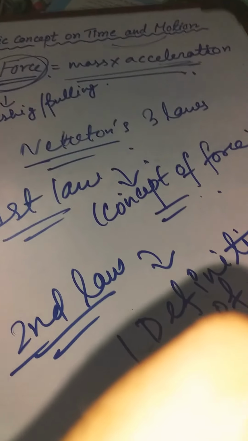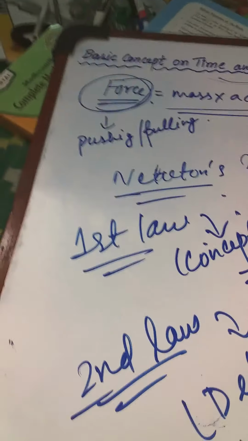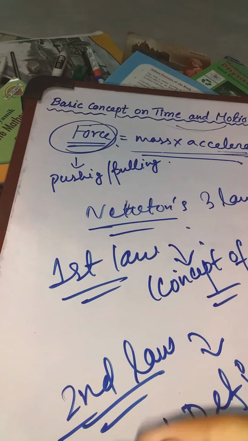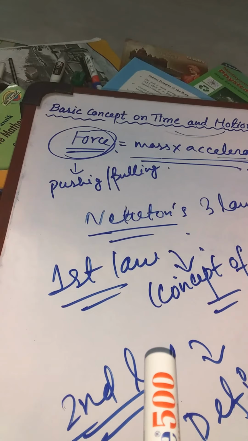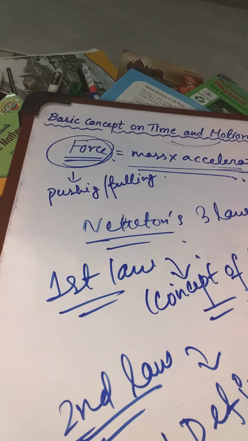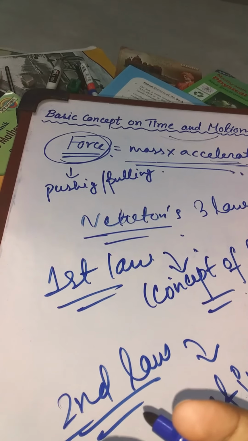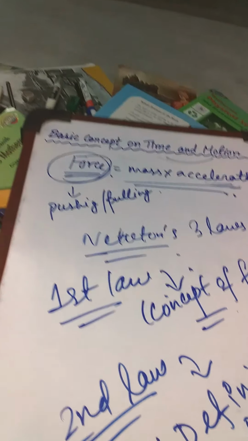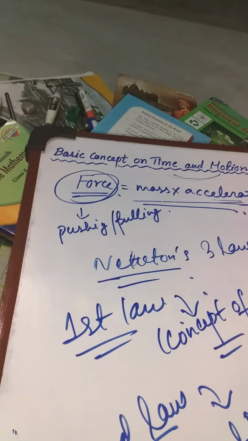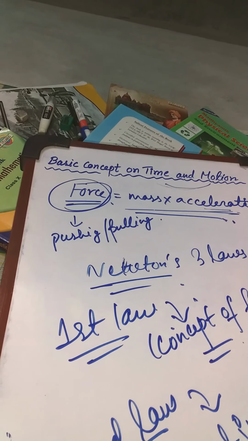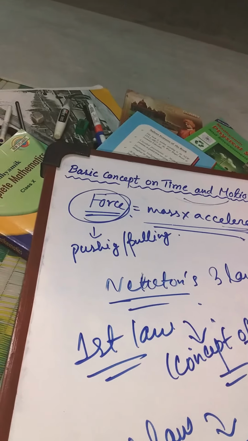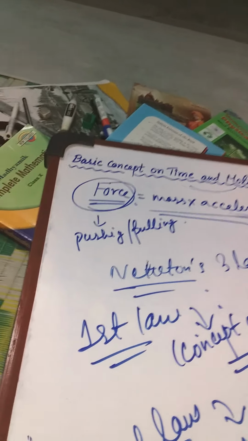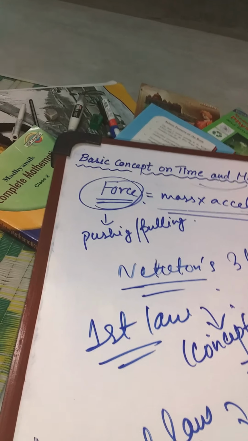And Newton's third law is stated as: for every action there is an equal and opposite reaction. But both the action and reaction happen on different bodies, not on the same body. For example, the working process of human bodies.